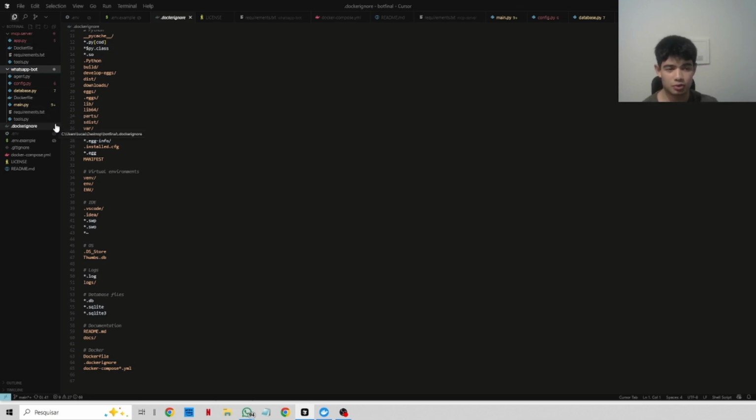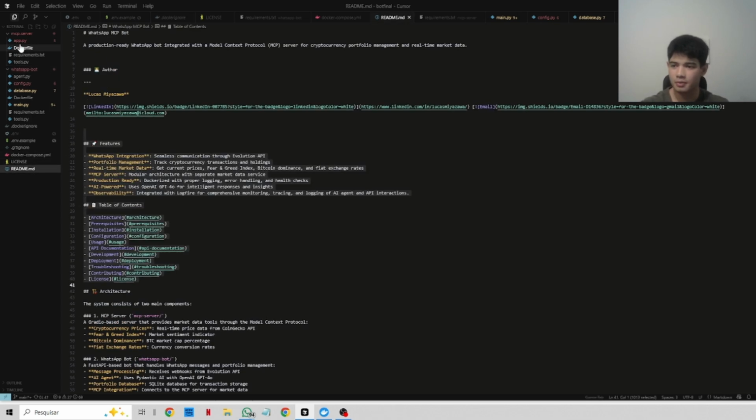Now let's talk about Evolution. Basically what Evolution API does is connect to my WhatsApp like WhatsApp Web. I scan the QR code with my phone and it connects to it, and it's going to send a webhook every time my WhatsApp receives a message, and also can receive API calls to send messages to my WhatsApp. That's how it's working here. You gotta have this instance running on your machine, or if I'm not wrong, you can also use theirs, but that's up to you, and it's more explained here in the README. Talk about those two instances here.